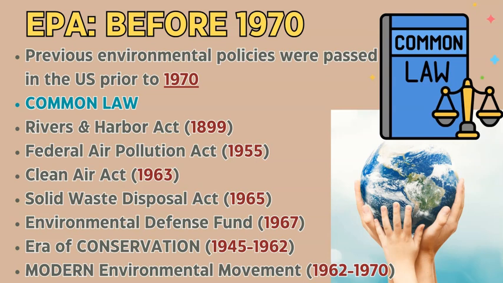And then we also had generally the era of conservation between 1945, after World War II ended, and 1962. Then after 62, we had the birth of the modern environmental movement due to the levels of public awareness to both ecology and the effect of the environment caused by humans.